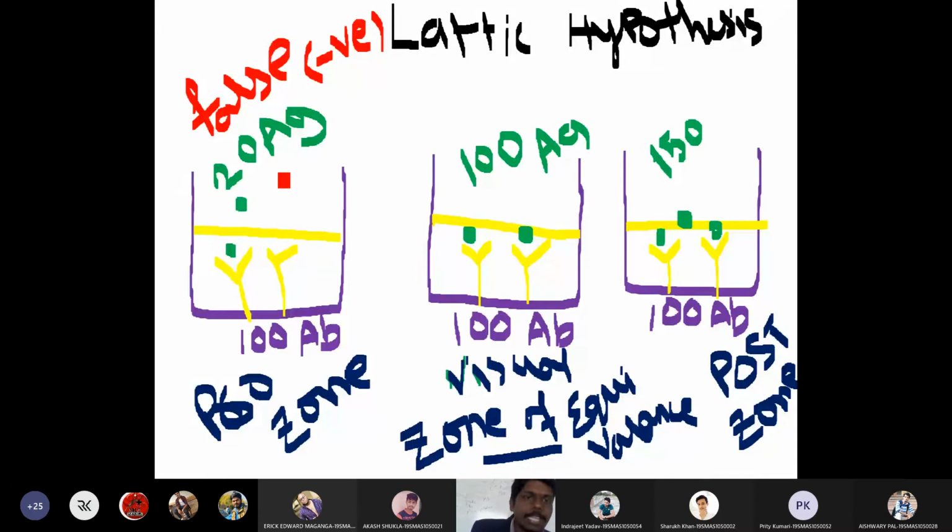He has antigens, but at low concentration, that's why we got negative. Then we need to go for further dilutions, adding another sample after diluting it. If after trying all dilutions you are still not getting reaction, then the negative is correct. At one particular point you will get the reaction. This is called titer; zone of equivalence is called titer.